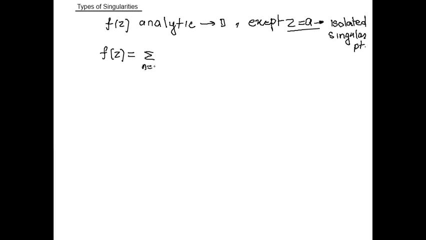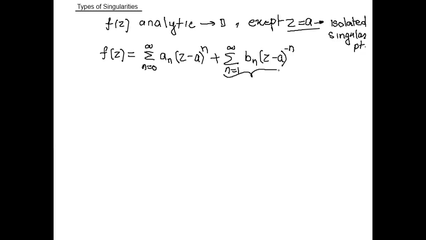So we can write: summation n going from 0 to infinity, a_n is the constant, (z minus a) to the power n is the positive part of the given function, plus summation n going from 1 to infinity b_n (z minus a) to the power minus n. So there are two parts, one is the positive power, second is the negative power.